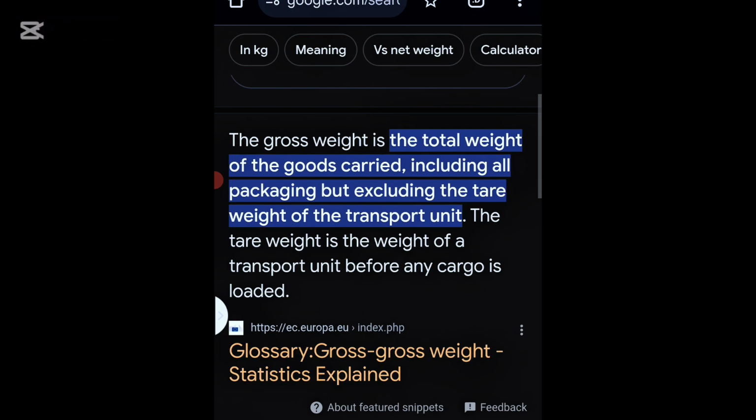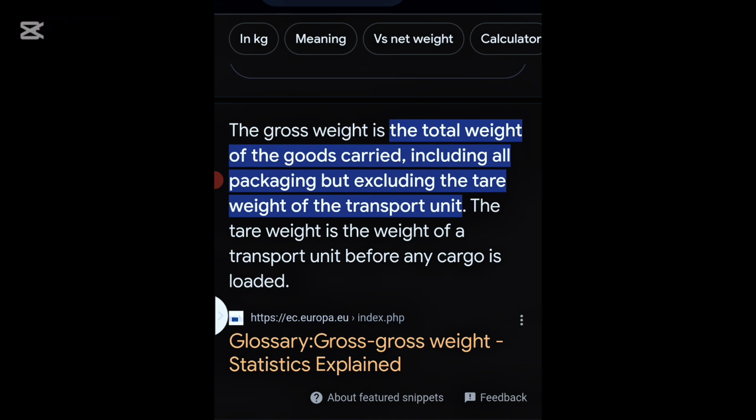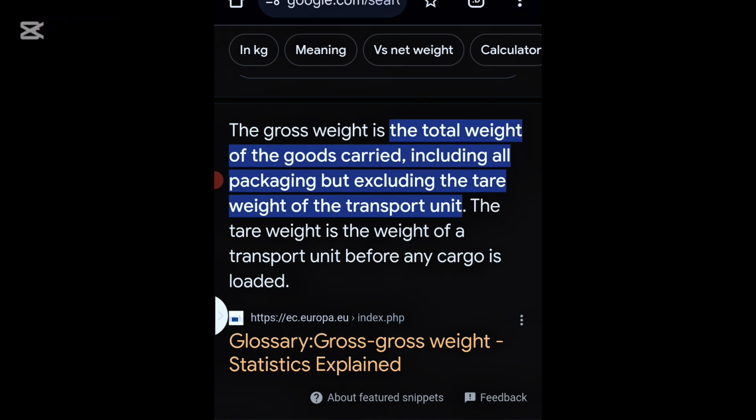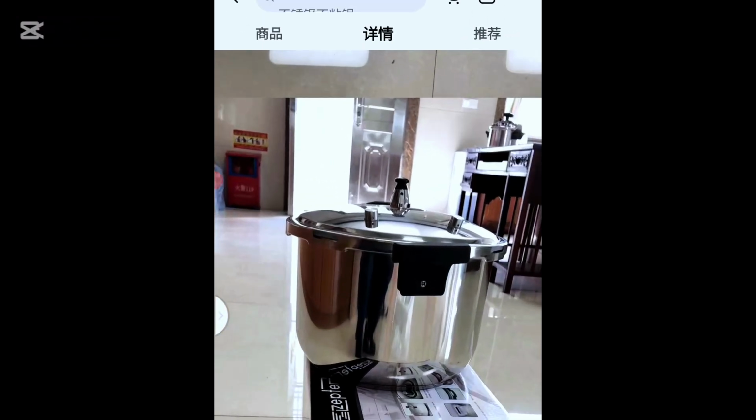So now read the highlighted part. It says gross weight is the total weight of the goods carried, including the packaging but excluding the entire weight of the transport unit. I want you to take note of something here: including all packaging. The total weight of goods carried, including all packaging. That's what we are interested in.